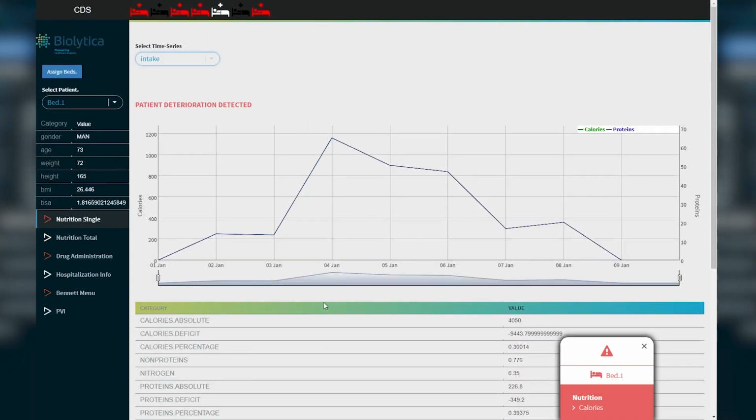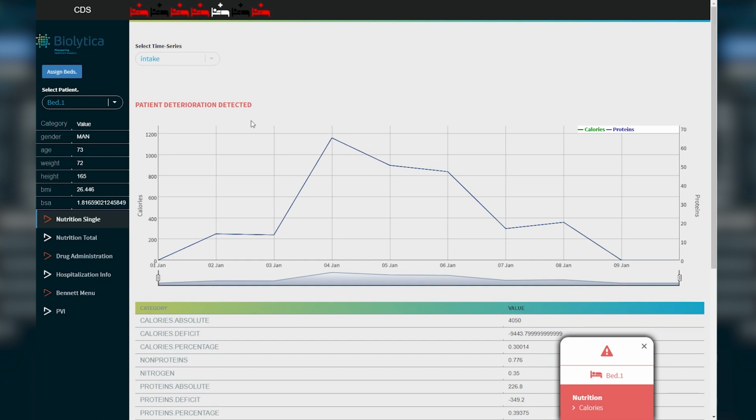Also on this page, we can see 2 different types of alerts. There is the alert on top of the chart that simply states that patient deterioration has been detected, meaning that this patient has been marked as having a higher chance to be deceased based on the nutritional model we have developed. And there is also this alert down here that states something more actionable, this pop-up window.